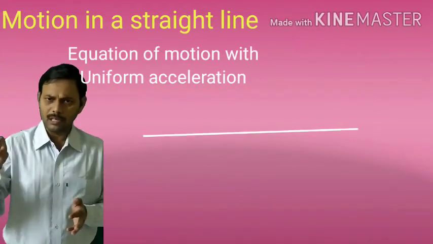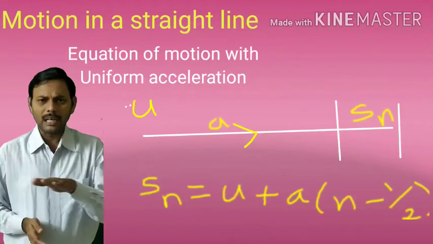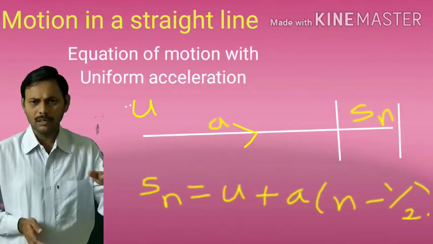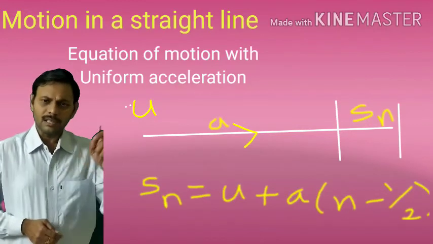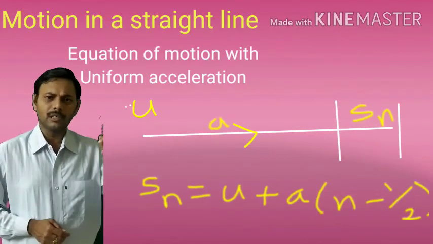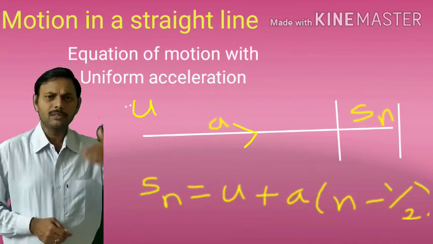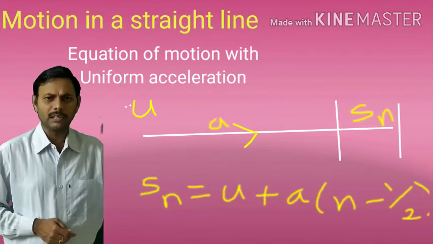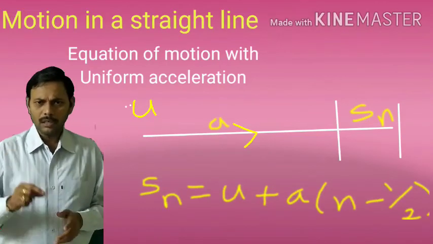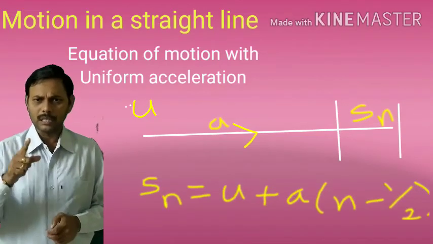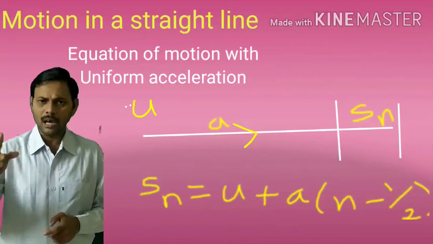A body starts with initial velocity u, moving along a straight line in the same direction with constant acceleration a. In the nth second of its journey, it is not the 1st second, but the nth second, like the 10th second or 11th second. In the nth second of its journey, the displacement is Sn. Sn is equal to u plus a into n minus half.